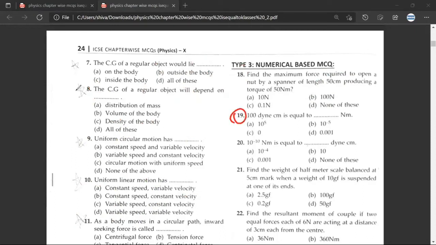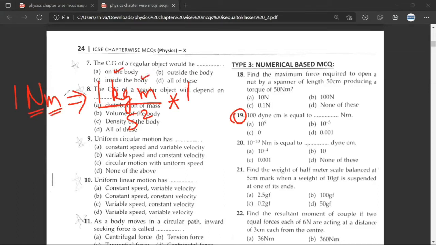So we have to convert 9 centimeter to Newton meter. 1 Newton is equal to 10 raised to the power 5 dyne. Okay, I'll do a bit of conversion so that you understand this well. So see, I have 1 Newton meter. So 1 Newton is mass into acceleration. So this mass into acceleration comes here and this meter comes here.